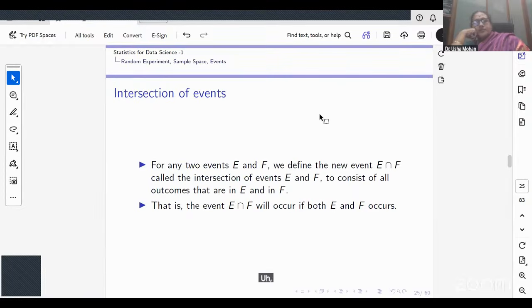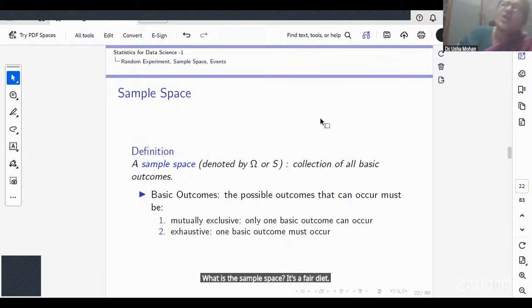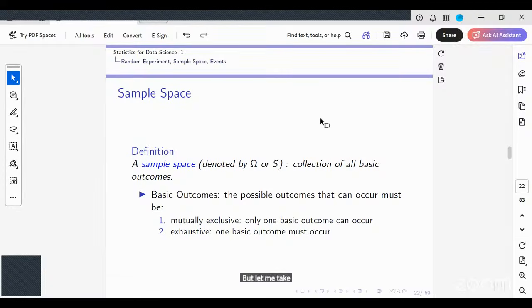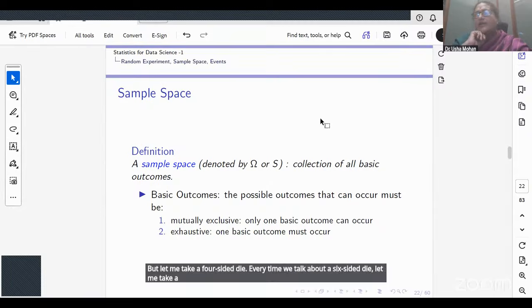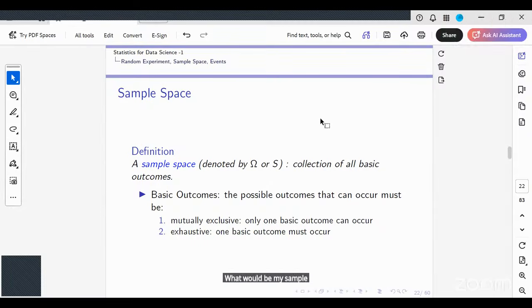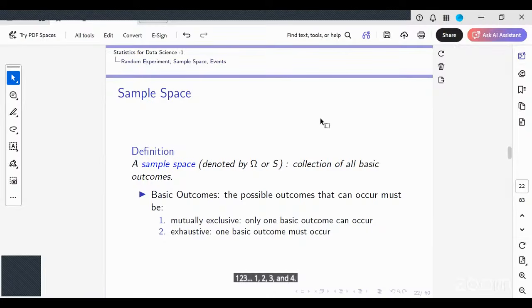Okay. Now, let's go back to rolling a die. What is the sample space? It's a fair die. Every time we talk about a six-sided die, let me take a four-sided die. What would be my sample space? 1, 2, 3, and 4. I'm rolling this die twice. How many outcomes will I have? 16. 4 times 4, 16.